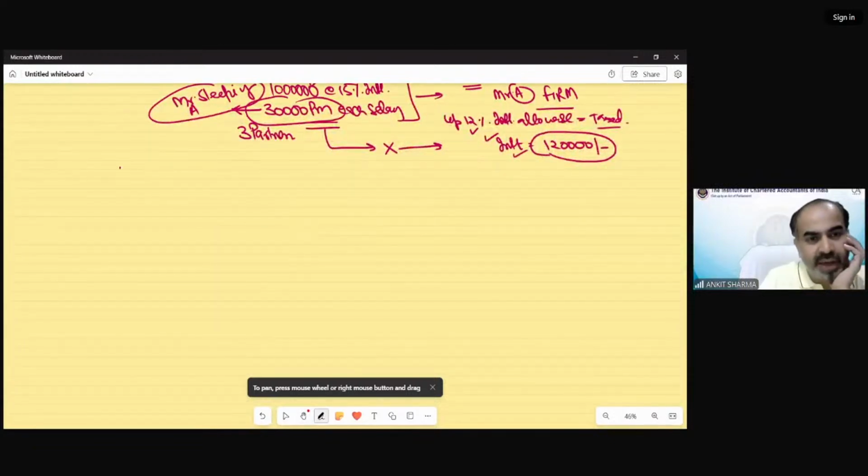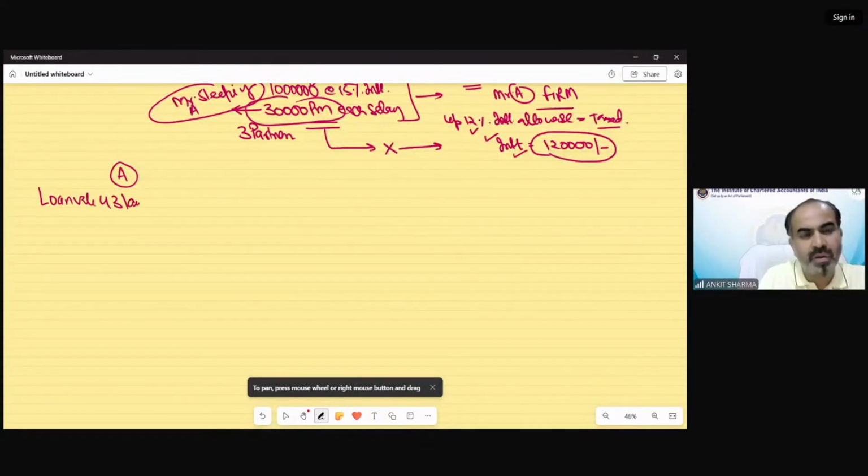In case of A, the loan value is 43 lakh, rate of interest is 9%, so total interest is 3,87,000. Now the property is for self-occupation purpose.